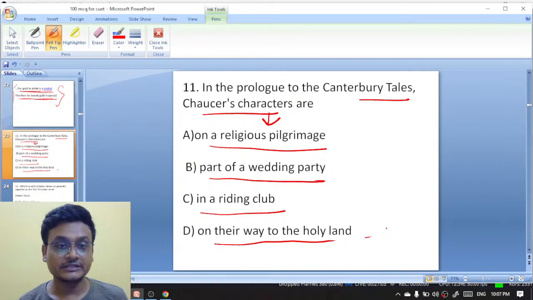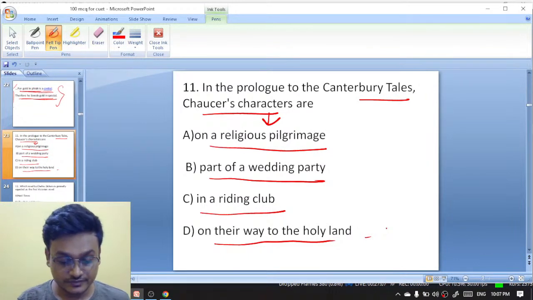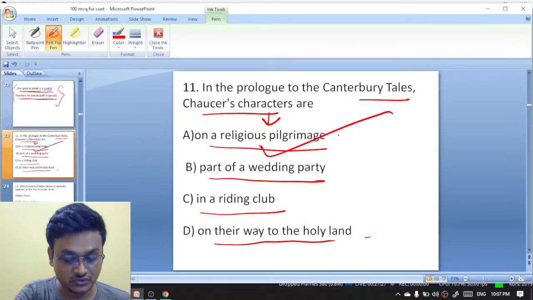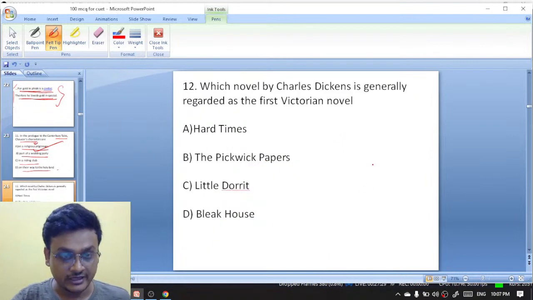In the prologue of the Canterbury Tales, Chaucer's characters are, that is very true, exactly, that is a piece of cake. It is actually on a religious pilgrimage. That is true. Exactly, Rani, Pragati, Raja, Sonu, fantastic. On a religious pilgrimage. Moving on to question number 12 here.